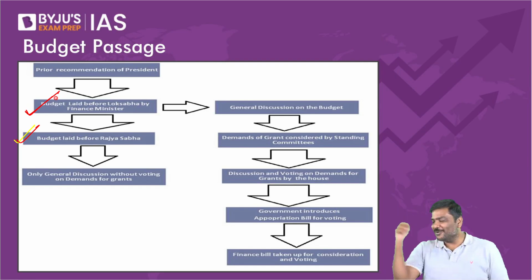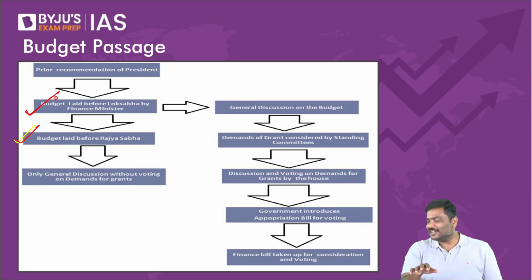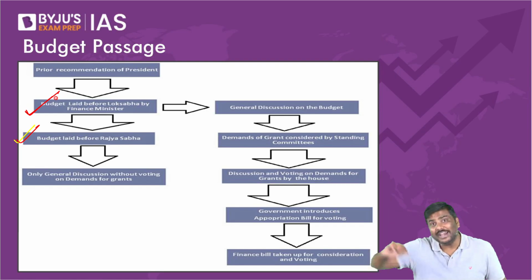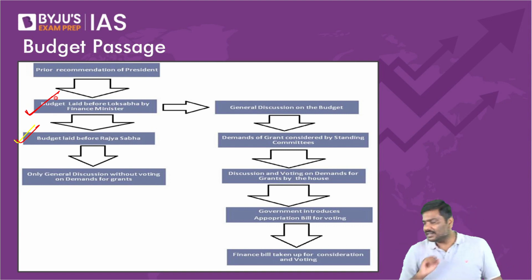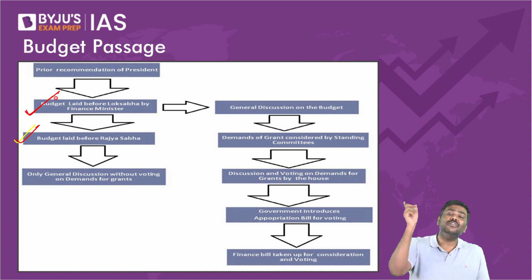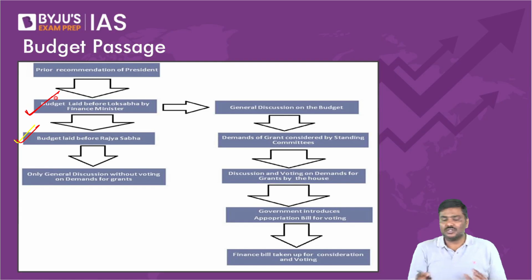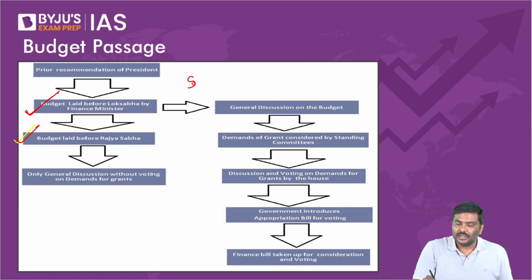If you don't trust me, go to Google. This year's budget video is available. Have a look at it. Finance Minister will keep on scrolling in the tablet and keeps on reading the document. And please understand, the document that the Finance Minister is actually reading is called a summary document.